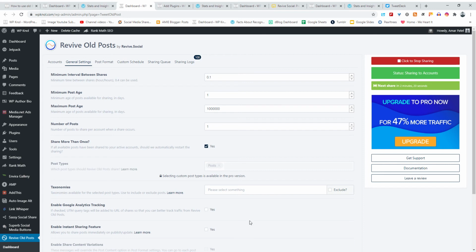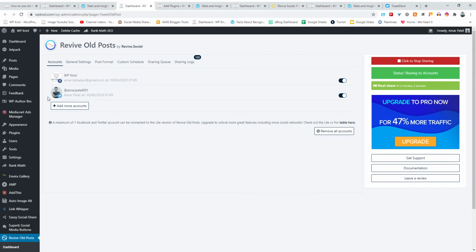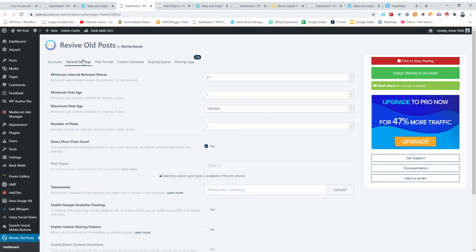If you go here, the minimum interval of time is divided by hours, and 0.4 can be used. Here I have used 0.1, and after every 6 minutes this plugin sends a tweet to my Twitter handle and shares a post on Facebook. So I have used 0.4. You can use it as per your requirement, 0.3 if you want to schedule a post after 15 minutes, 20 minutes, depends.